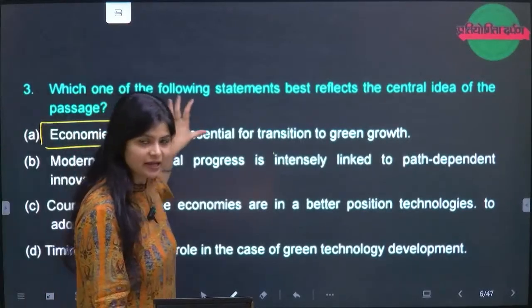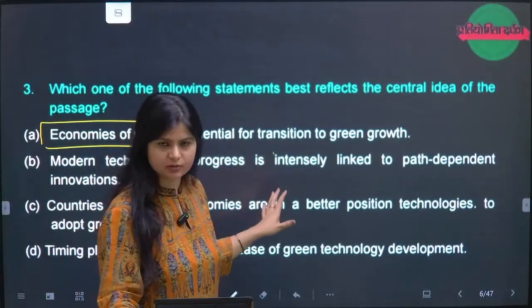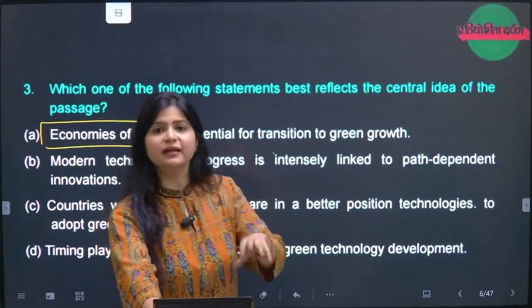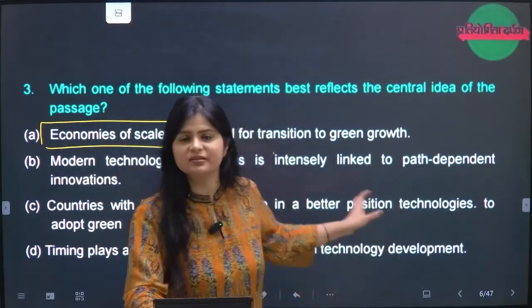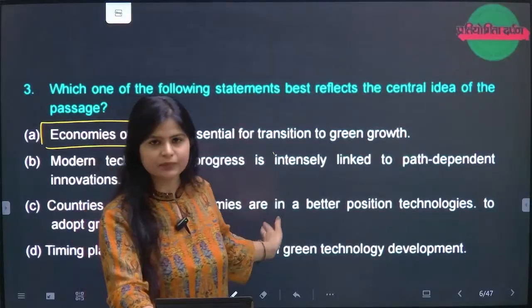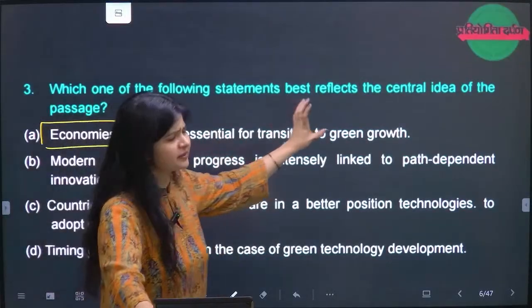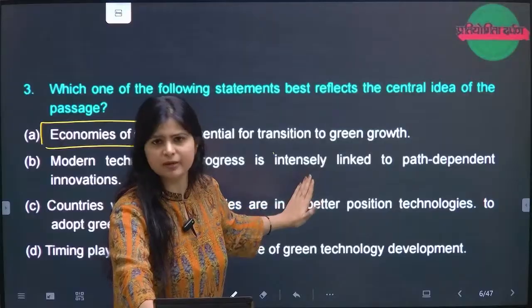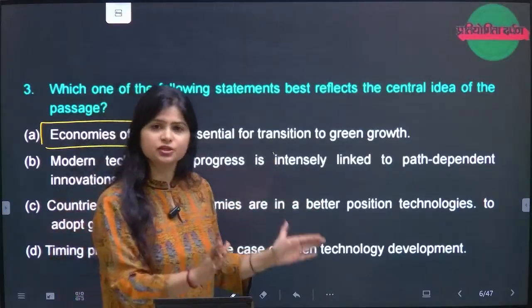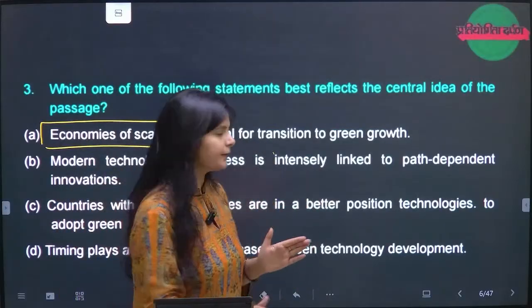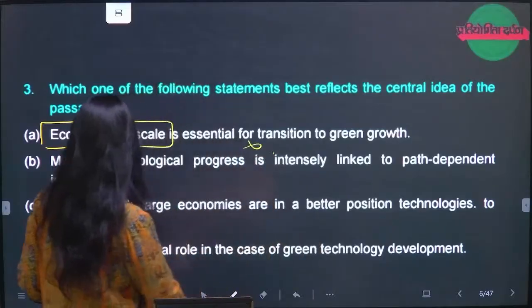Do not get trapped in that. The economies of scale word has been used, but whether it makes sense, option A: economies of scale is essential for transition. There is nothing mentioned about whether it is essential or not essential. So the first is wrong.